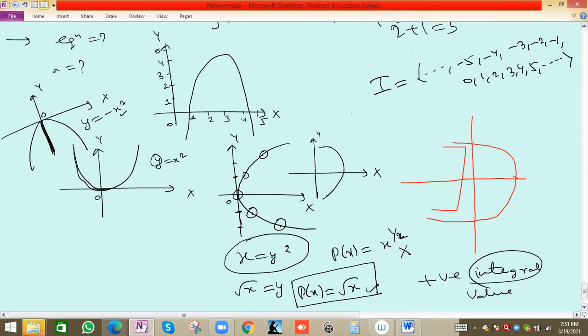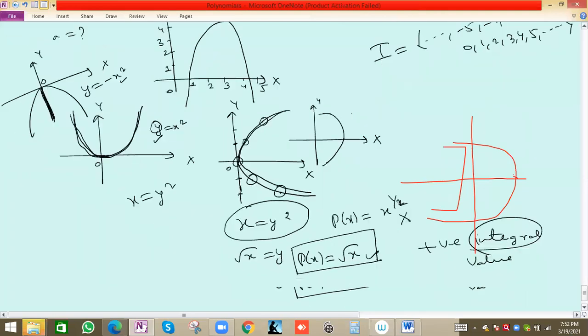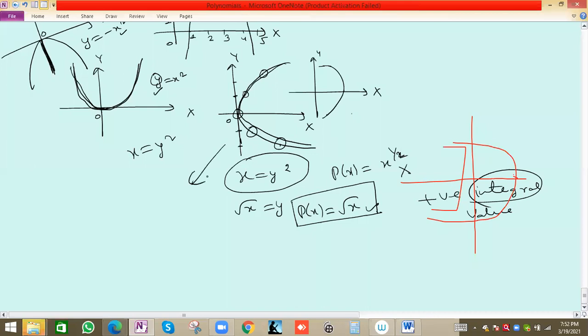But this will be x equal to y square, similar but in reverse order. In place of y, we'll put x. So this will become x equal to y square because the nature is reversed. This one opens in the upward direction, and here it opens in the downward direction. Got it? Now this will reverse. Now from this graph we have this equation. Now we reverse the graph; it will open in the x direction only, but we can say minus x here. No problem.